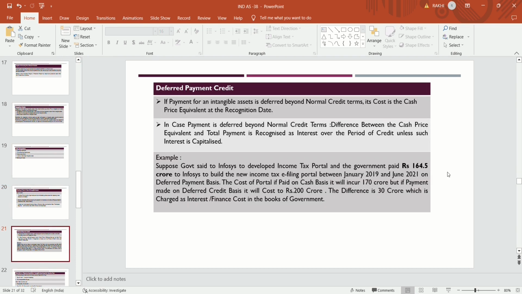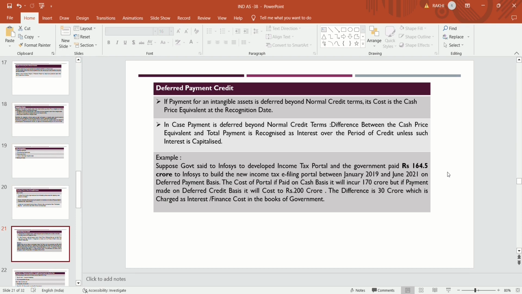Now, deferred payment credit. What do you mean by deferred payment credit? If payment for an intangible asset is deferred beyond normal credit terms, its cost is the cash price equivalent at the recognition date. Deferred payment is a kind of installment payment basis.